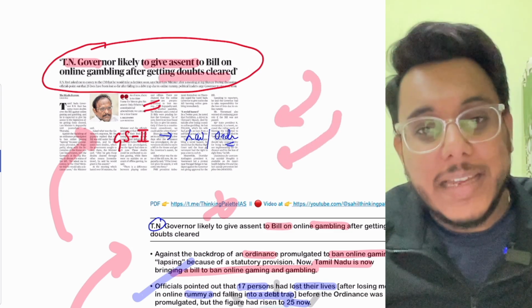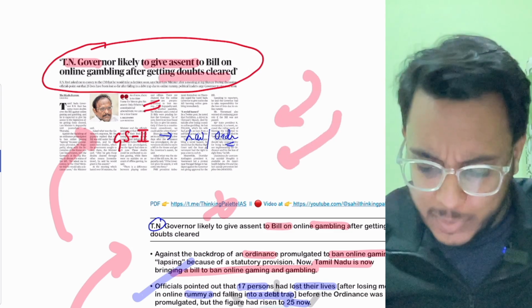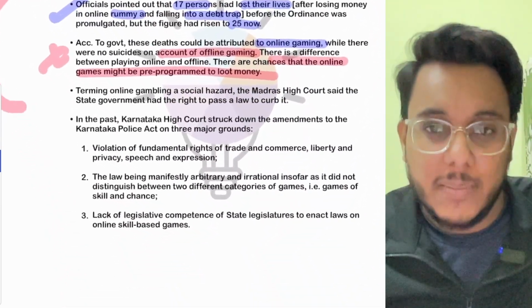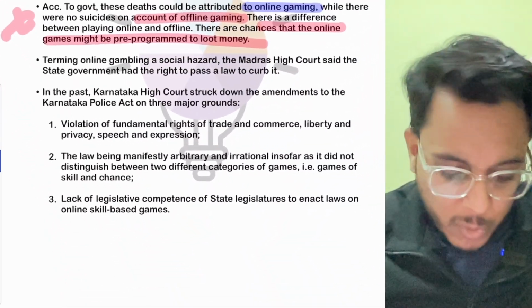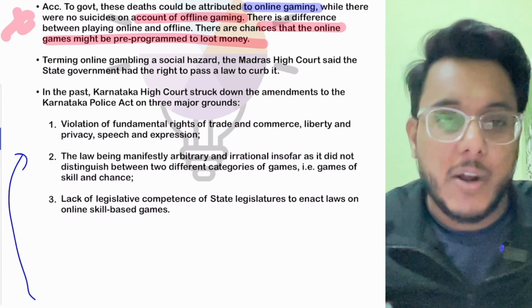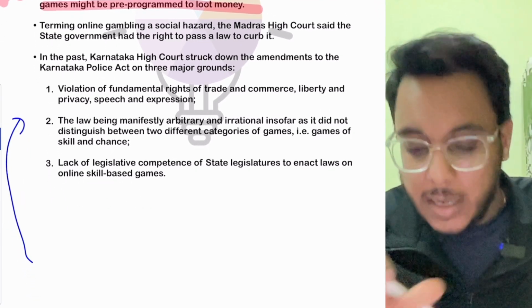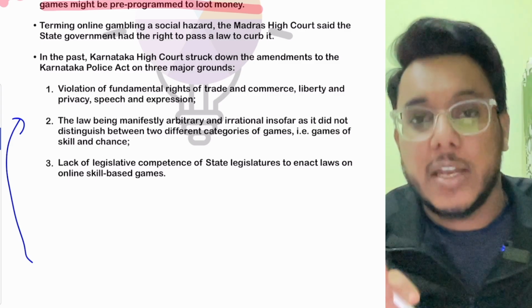So now the government will clear that particular doubt. Okay, so there is nothing much beyond that in this particular article. But guys, I want to give you some additional concepts in this direction. Though not mentioned in the article, you should know it.